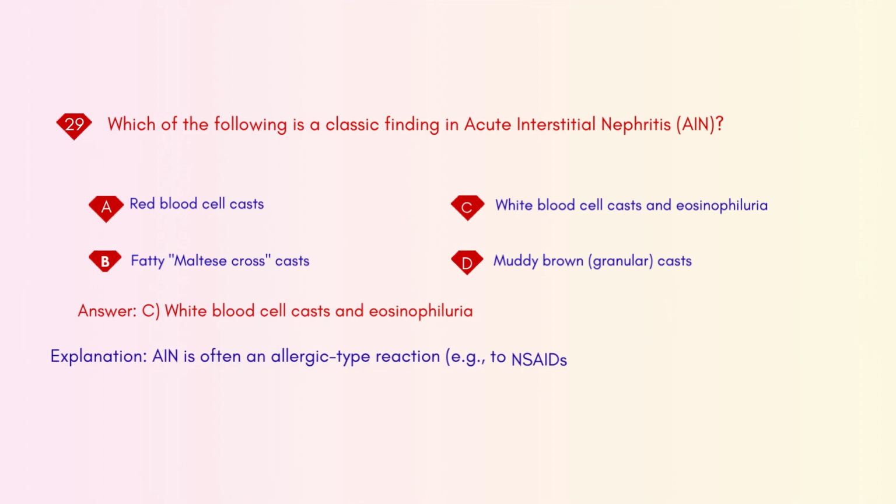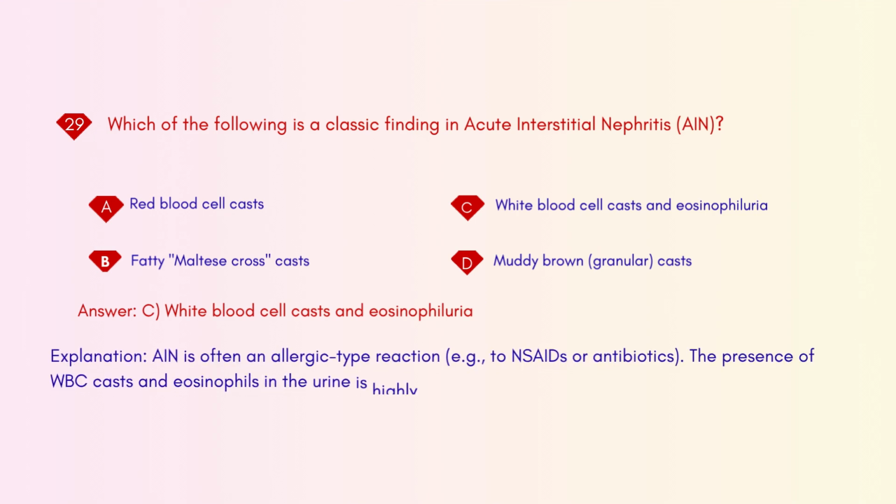Explanation: AIN is often an allergic type reaction, e.g., to NSAIDs or antibiotics. The presence of WBC casts and eosinophils in the urine is highly suggestive.